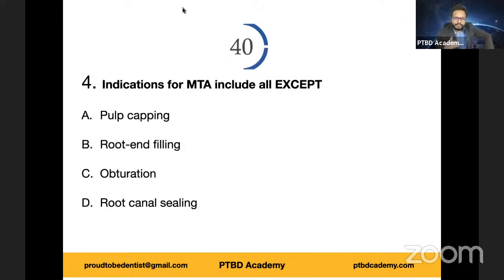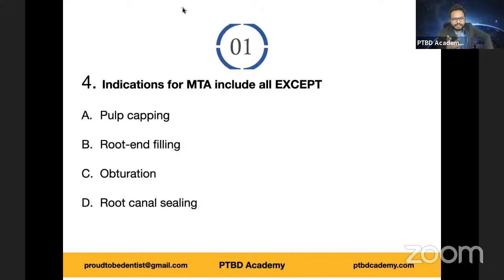Yeah. In fact, in one of the literature reviews, they mentioned that if we use calcium hydroxide, we need to change the dressing every 3 months. But if we use MTA in place of calcium hydroxide in that given clinical context, because it is literally insoluble once it sets, right? You need not keep changing the material. MTA, that's another advantage we have associated with MTA. So obturating material, root canal sealing, yes, all of the given option.